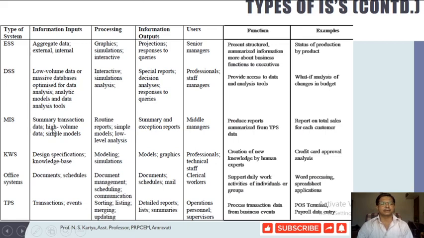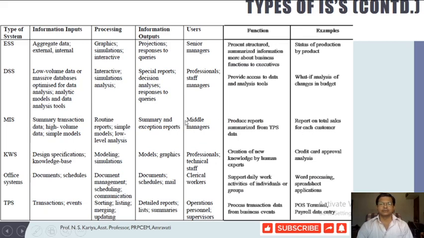So, summary transactions, high volume data, and simple kinds of mathematical models, so these information inputs can be provided. Sometimes there will be routine reports, simple models or low level analysis, and to a certain extent we also perform some high level analysis. The information output would be exception reports or summary reports.